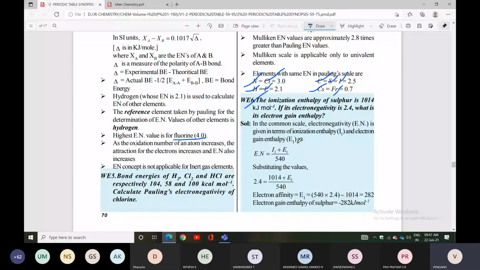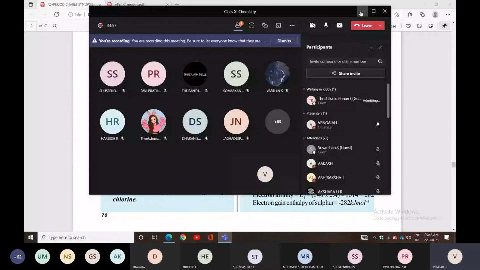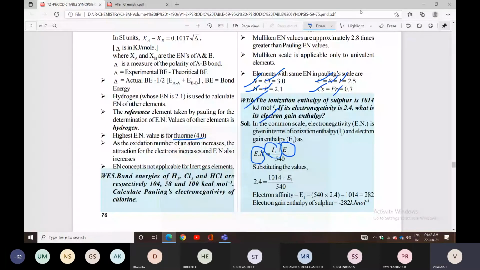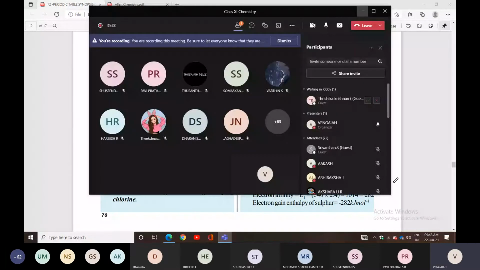Out of these three, any two they will provide. In some cases they provide ionization potential and electron affinity and ask for electronegativity. Otherwise, they provide electronegativity and ionization enthalpy and ask for electron affinity. So it depends on what question they ask; you can follow that. Very, very important. Please remember these two formulas in the periodic classification of elements chapter.